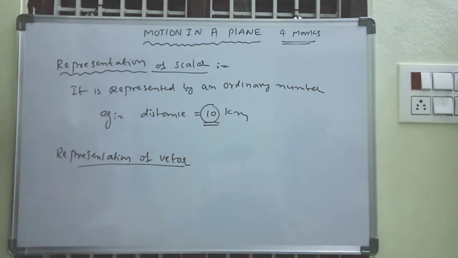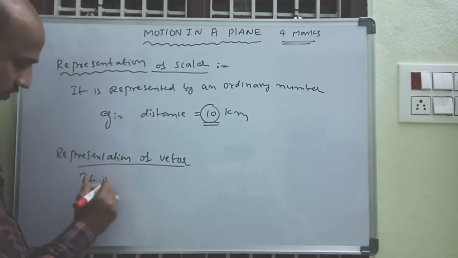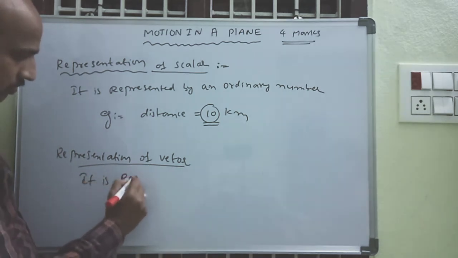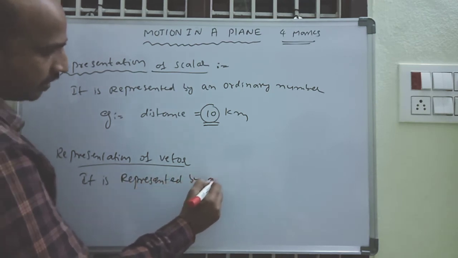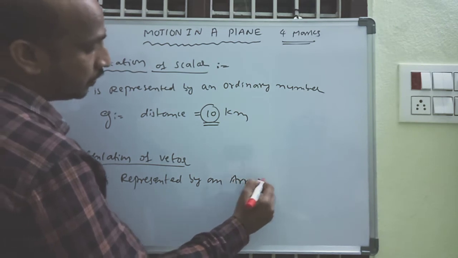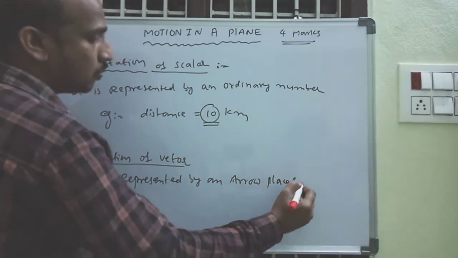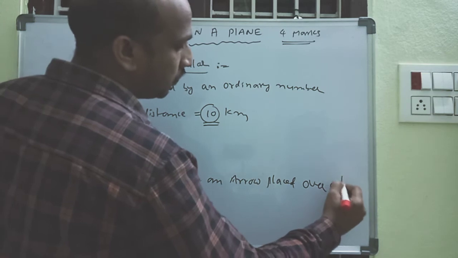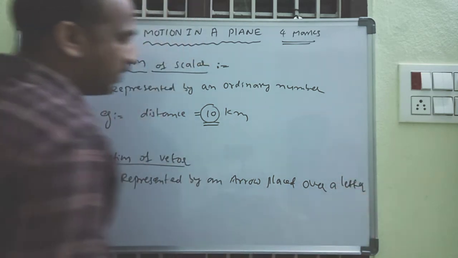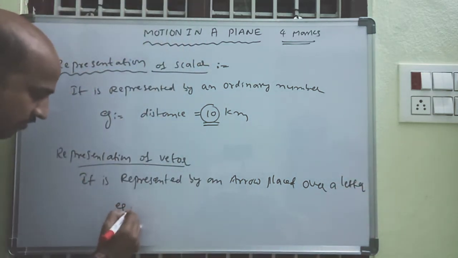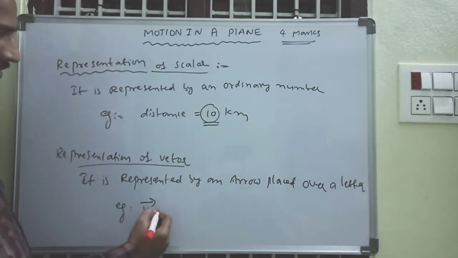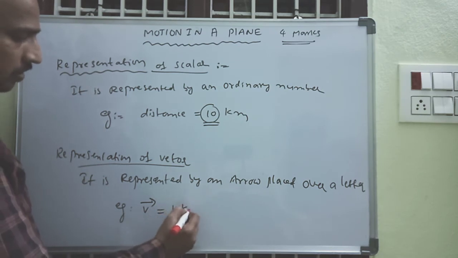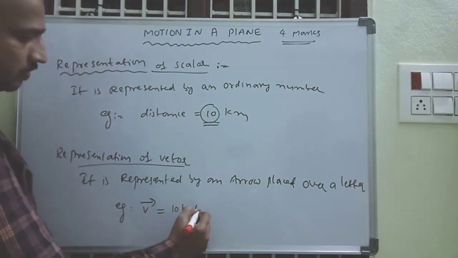So it is represented by an arrow placed over a letter. For example, take velocity. This is the velocity. Velocity is equal to 10 kilometer per second.